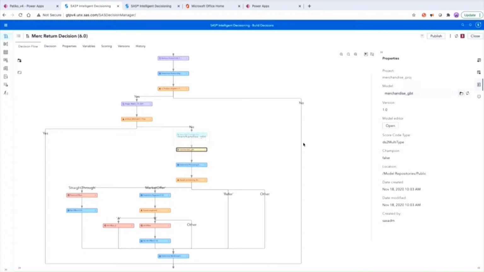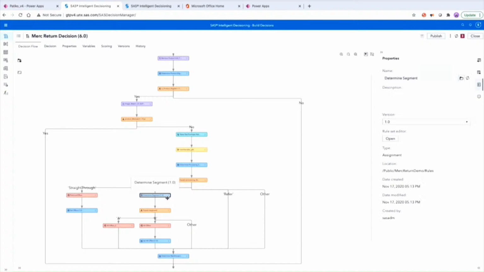Right here, this is our machine learning model. This model lets us know if our customer is an influencer. We also have a whole bunch of rules and other things we use to determine the best strategy to handle this return request. For some customers, we'll just let them go straight through because they're loyal customers. Sometimes we may want to give them additional discount offers because they're actually great customers.